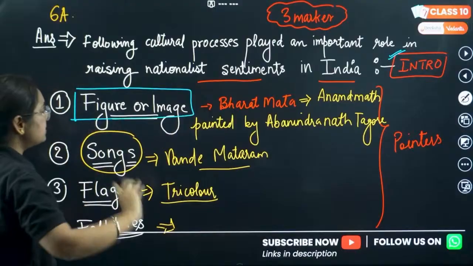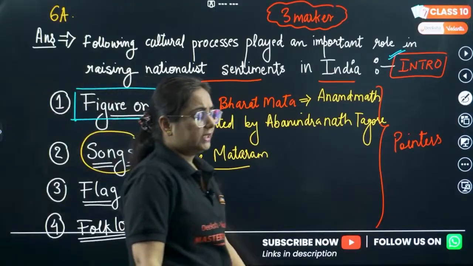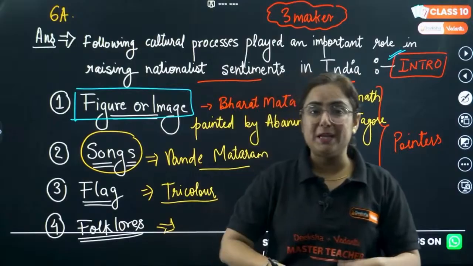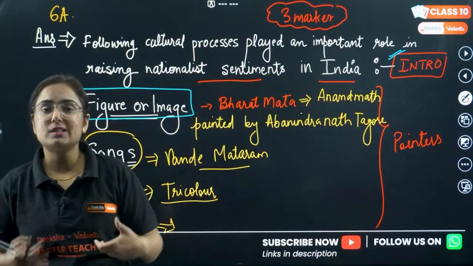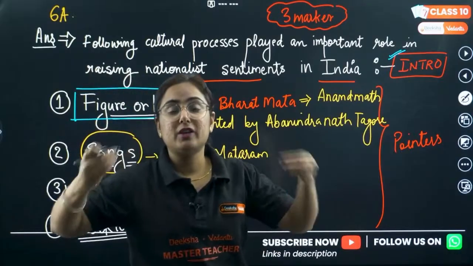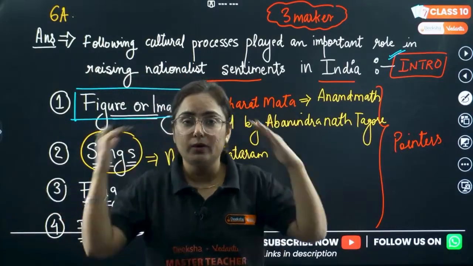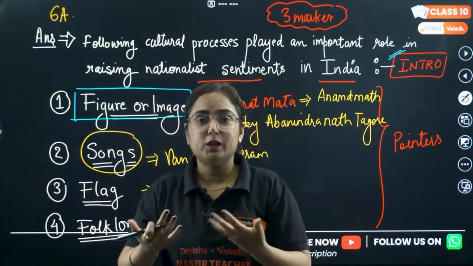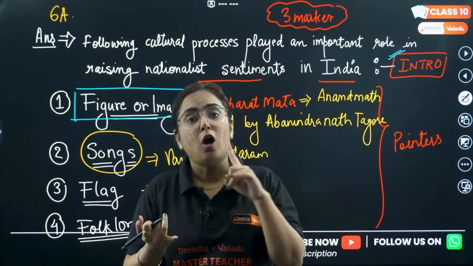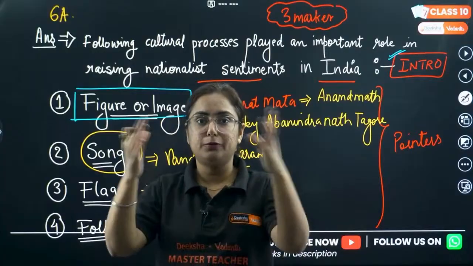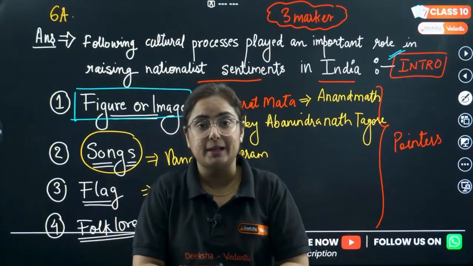Okay. See, like we studied in nationalism in Europe, the people there made an allegory of the nation. That means a representation by which we identify a nation. Like whenever I ask you what is Bharat, something will come to your mind, either the flag or the posters of Bharat Mata. Yes, exactly.